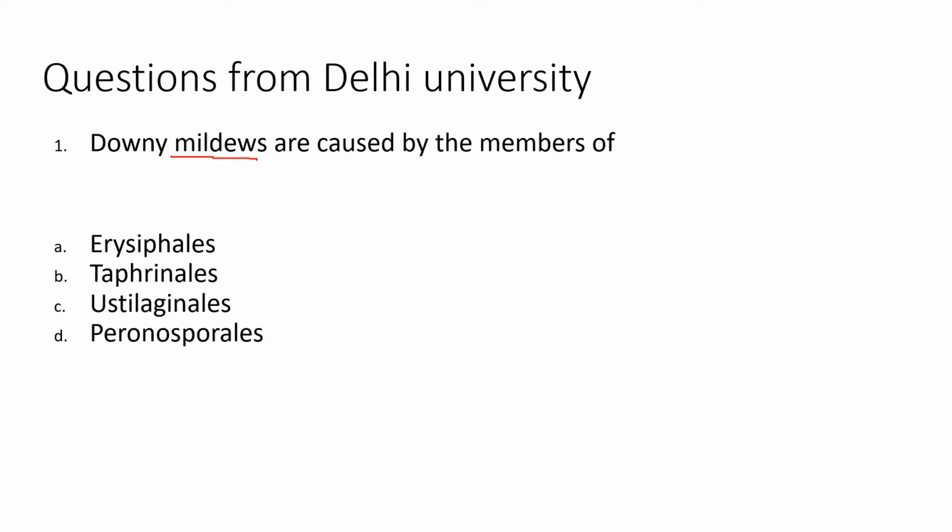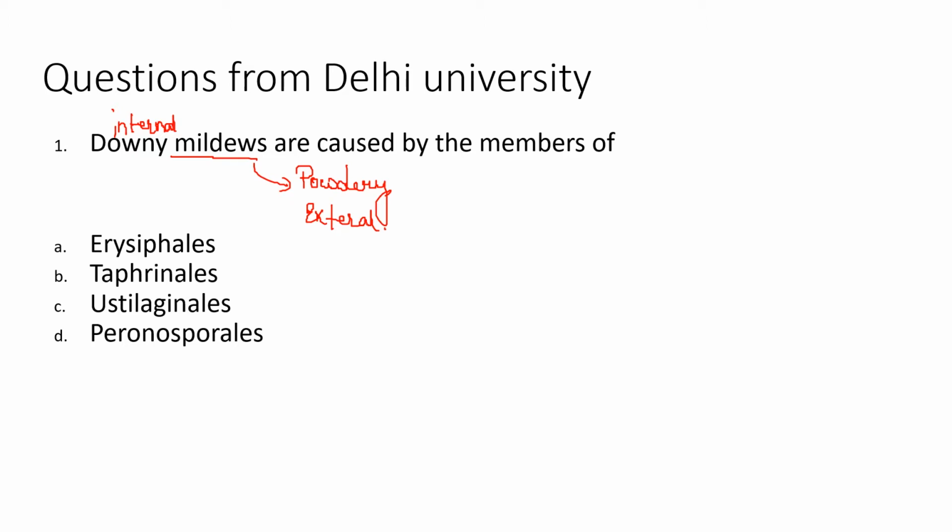So when it's internal parasitic attack, it is downy mildews, and when it is an external parasitic attack, it will be powdery mildews. Okay, and that is enough. For downy mildews we will be able to see the conidiophores and conidia, and they generally take place on the leaves, stems and fruits.